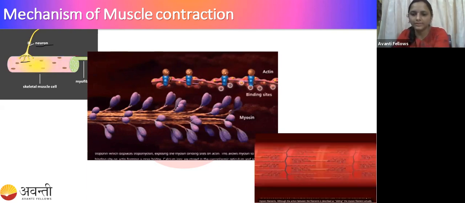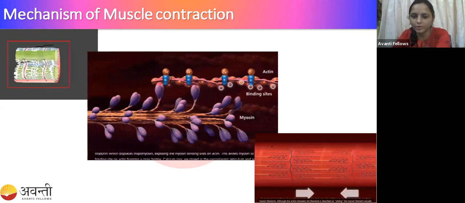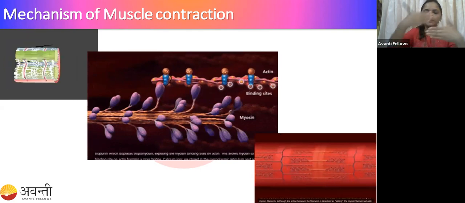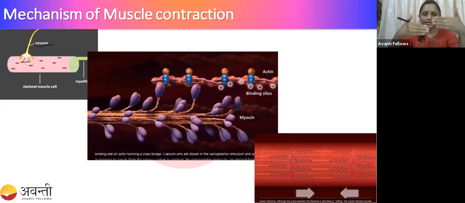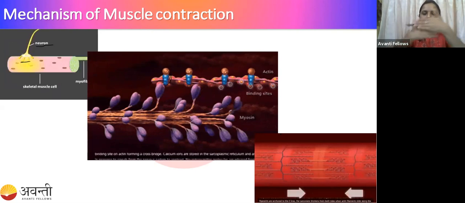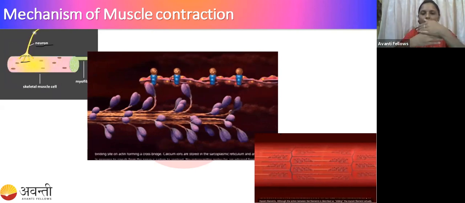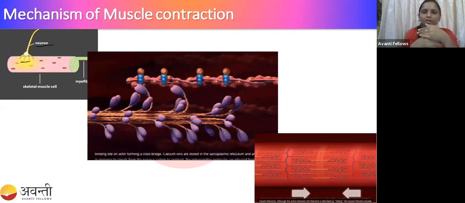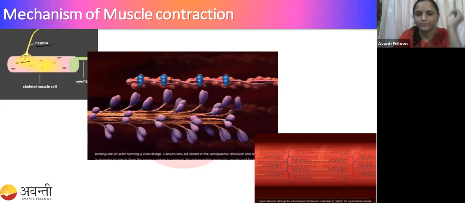See here. How is the contraction going to take place? Before the relaxation, it is like this. Now it is going to stretch here. It is going to contract here, right? So this is called muscle contraction.